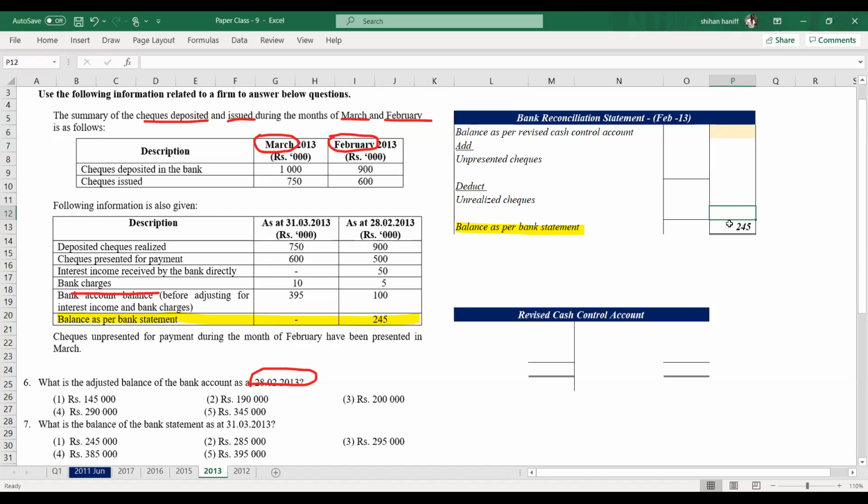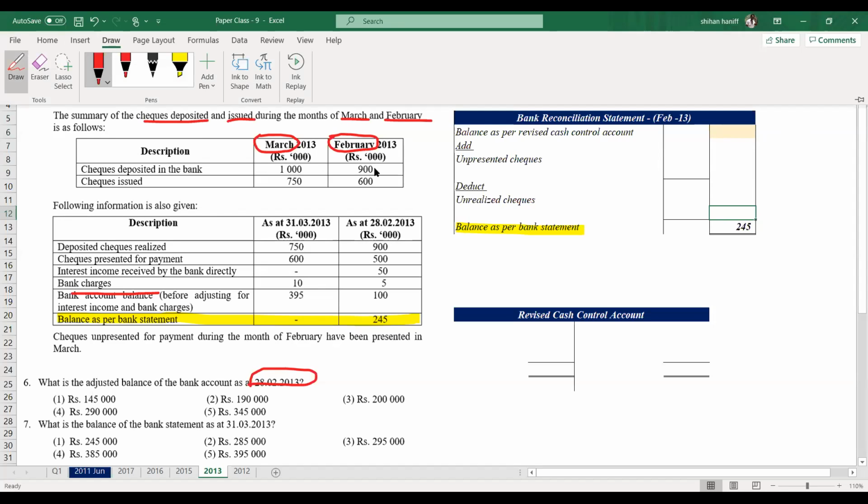So we don't need to prepare the revised cash control account for this. We can just do the bank reconciliation and identify the unpresented or unrealized checks. So how do you identify the unpresented and unrealized checks?